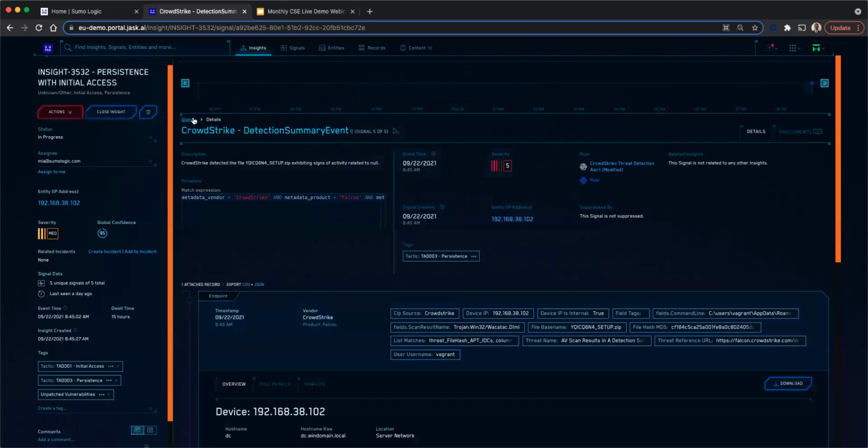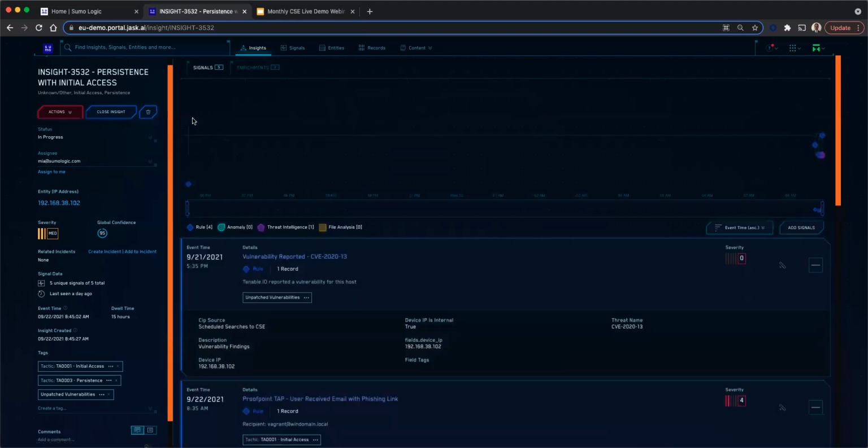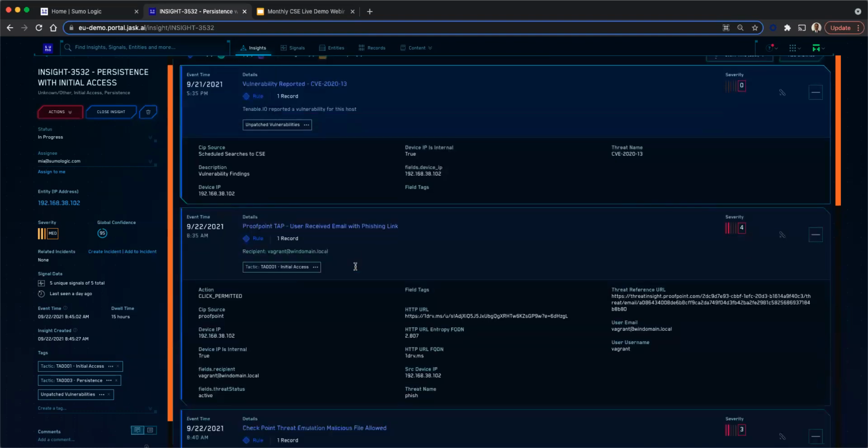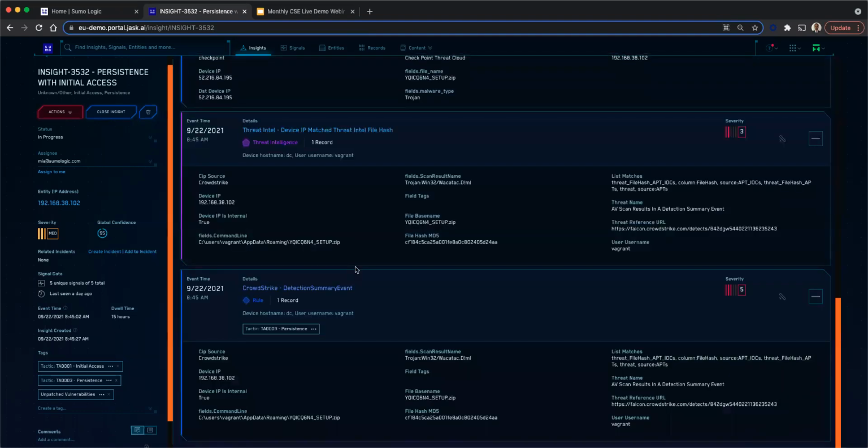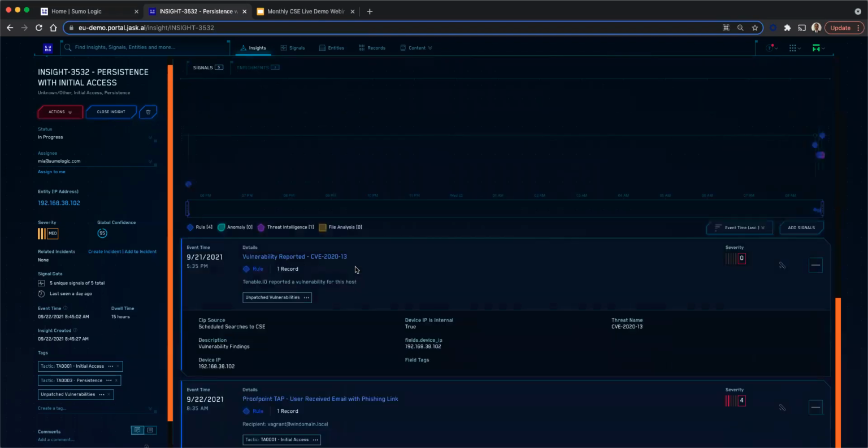Right. So in the traditional SIEM, the analyst is left to go through the various signals which are generated and to stitch all the events together to understand what has actually happened. Whereas with the insight from Sumo Logic, the analyst can easily make out the sequence of events, do further investigations, and understand what has happened. So in this case, the user received a phishing link, the user clicked the link, a malicious file got downloaded, and the user got infected.